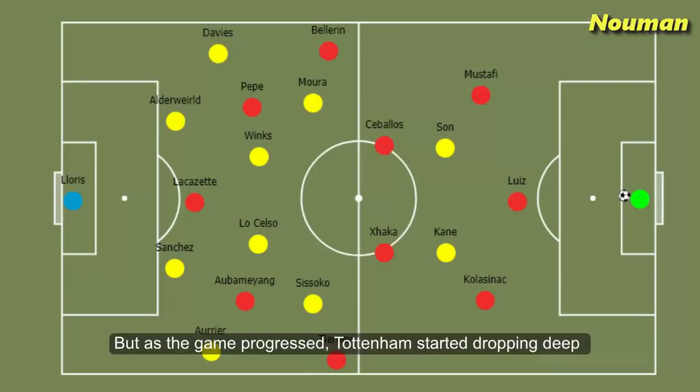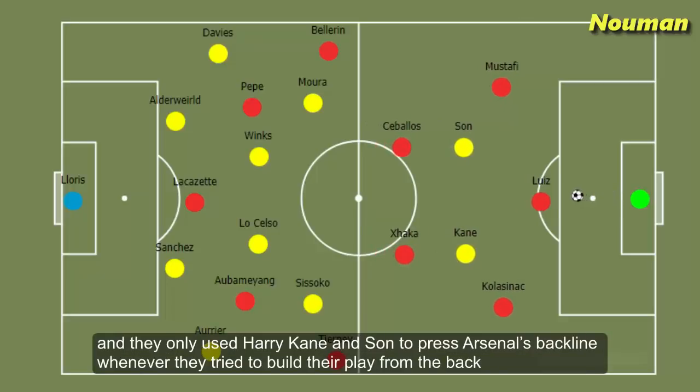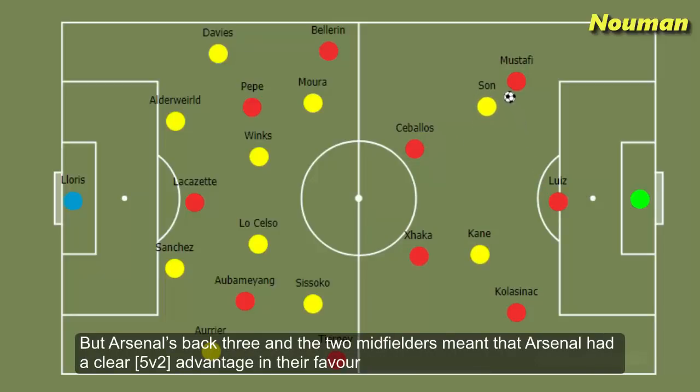But as the game progressed, Tottenham started dropping deep, and they only used Harry Kane and Son to press Arsenal's backline whenever they tried to build their play from the back. But Arsenal's back three and the two midfielders meant that Arsenal had a clear 5v2 advantage in their favour.